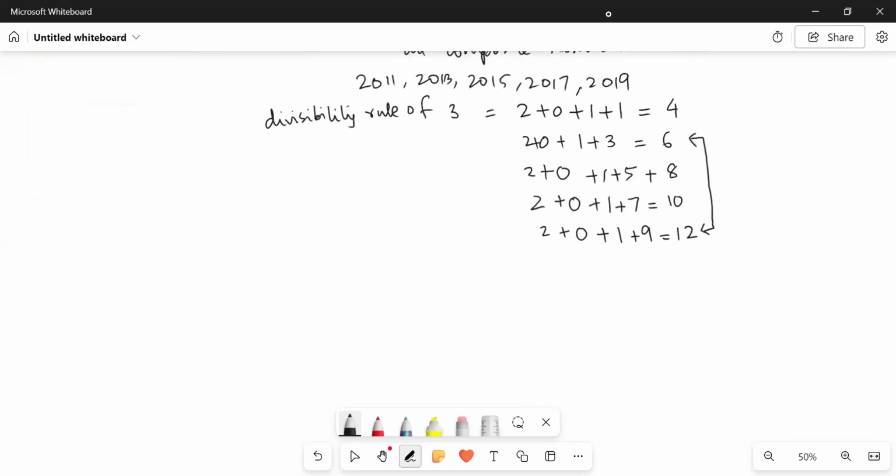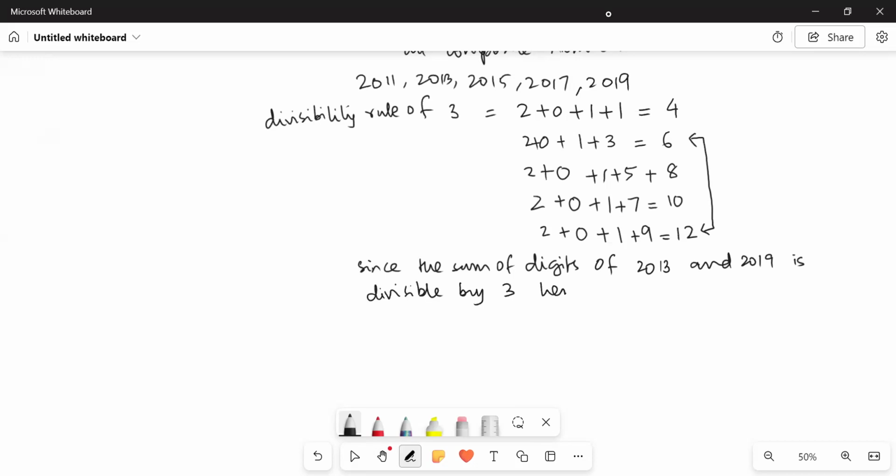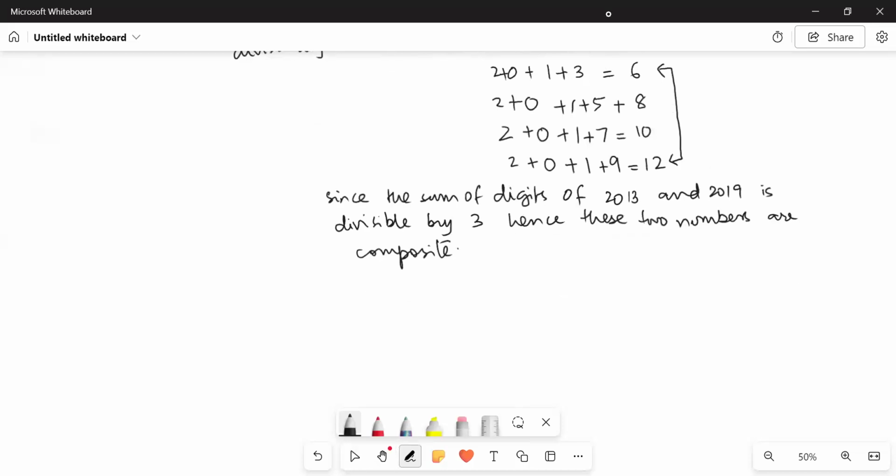So we can write down that since the sum of digits of 2013 and 2019 is divisible by 3, these two numbers are also composite. Okay. Now let's move to the rest of the numbers. That is 2011, 2015, and 2017.